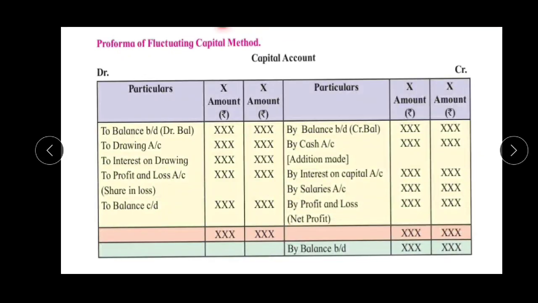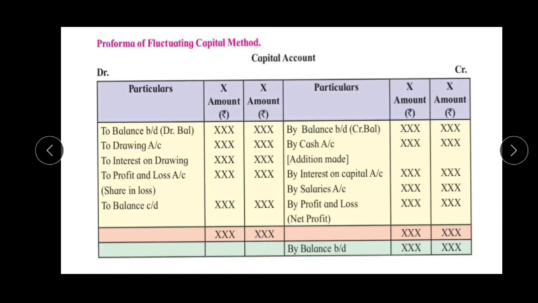Next and the last one which we have to see is the proforma of the fluctuating capital method. I already explained that the partners' capital method has two methods. The first one is the fixed method and the second one is the fluctuating method. In the fixed method, we have to prepare two accounts: one is the partners' capital account and another is the partners' current account.